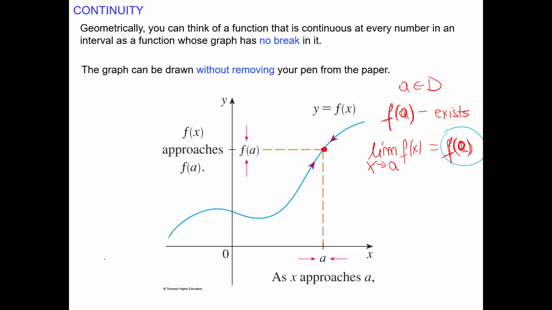But here they are the same, f of a. So we can say this function is continuous at that point a. It has no break, no jumps, no asymptotes, no other interruption. As I mentioned, a continuous function can be drawn without removing the pen from the paper.